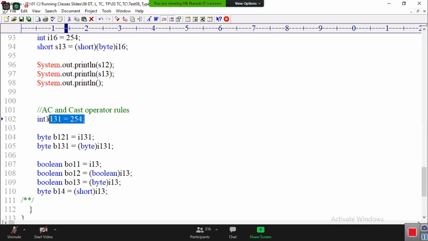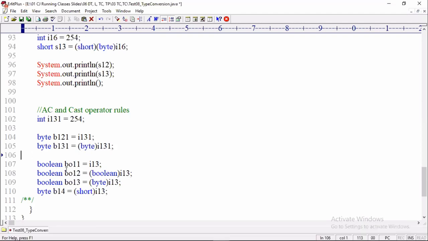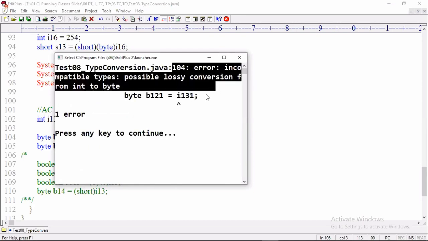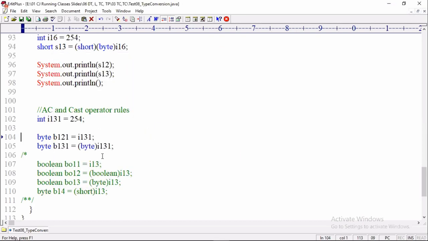Okay, so here no compile time error. Here compile time error, line number 104: assignment is a range problem. Range problem is solved by using the cast operator, right? So line number 104 is a compile time error, possible lossy conversion. Okay, the next, I'm trying to convert by using the cast operator.